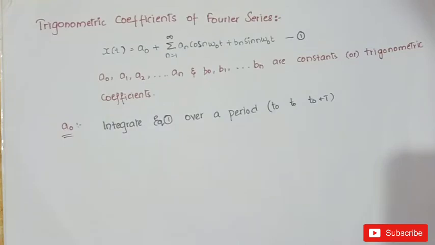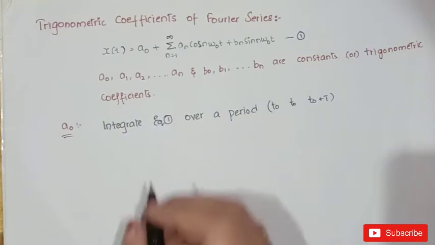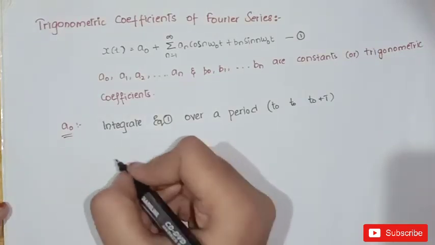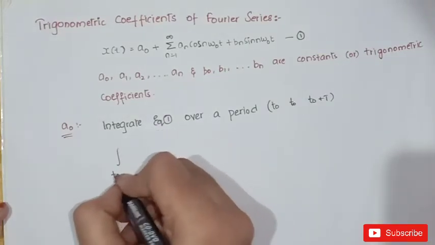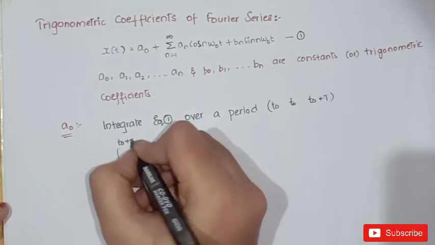We need to integrate both sides of the equation over the period t0 to t0 plus T. So the equation will be integral t0 to t0 plus T